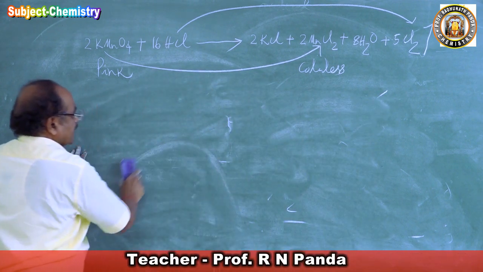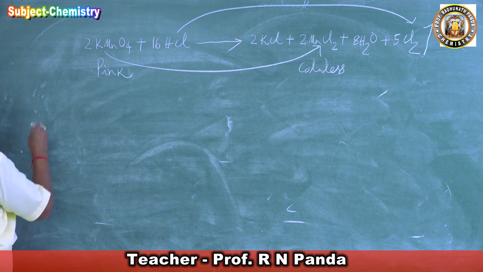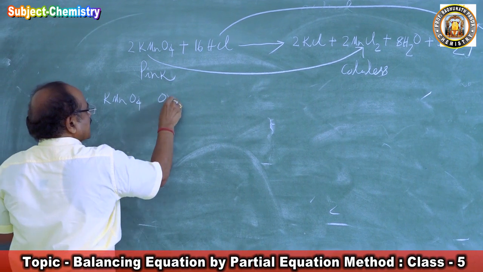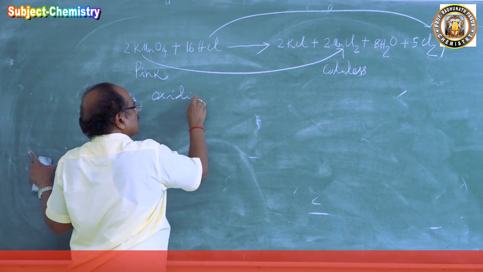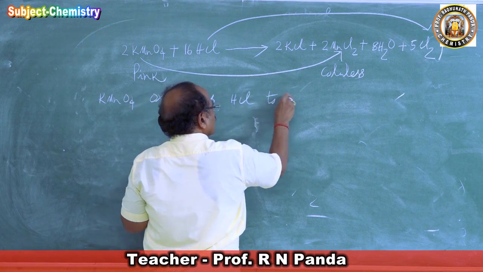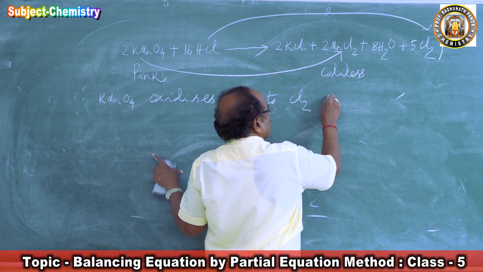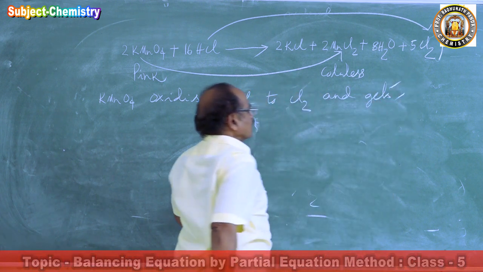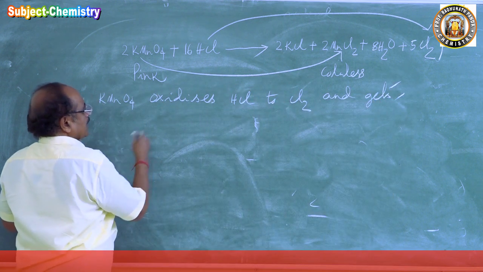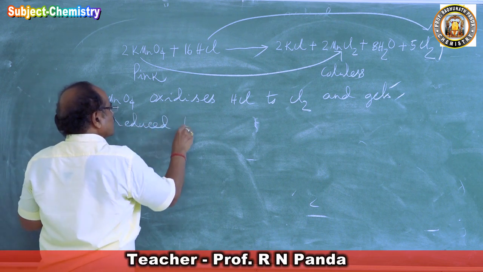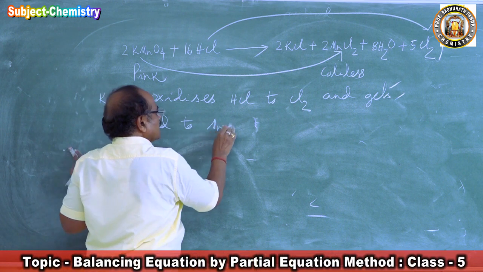So let us first write, then I will give a conclusion to you. Potassium permanganate oxidizes HCl to chlorine and gets reduced to MnCl2.